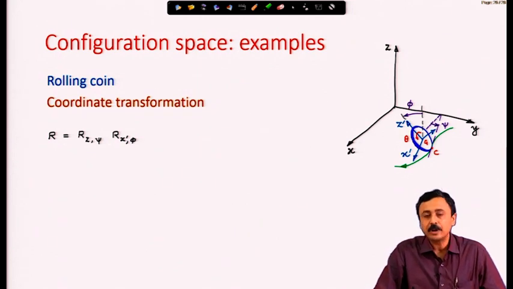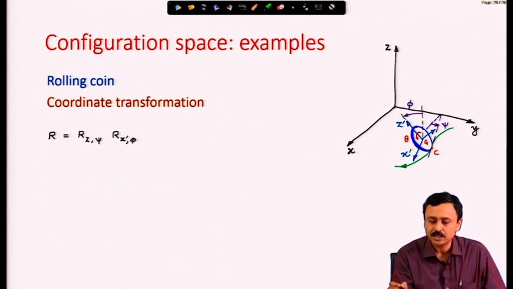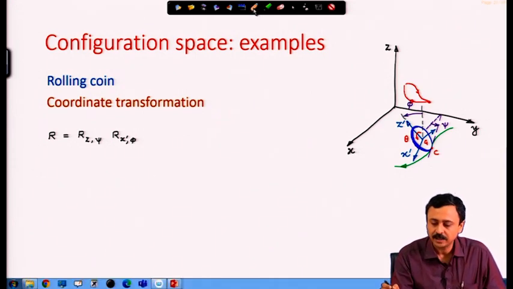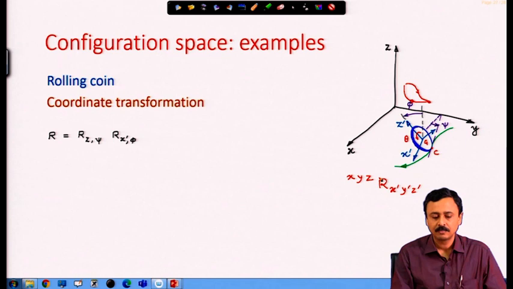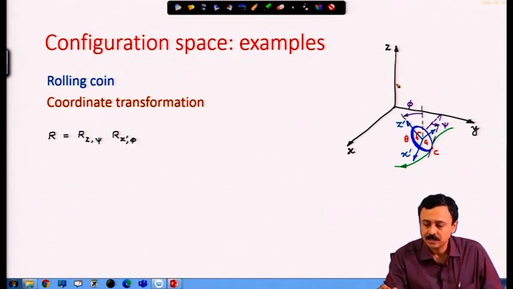Now, we are going to represent this in the x y z frame, which is the fixed frame. For that, I will need the rotation matrix between x prime, y prime, z prime and x y z. I want to find out the rotation matrix from x prime, y prime, z prime to x y z. How can I get the x prime, y prime, z prime? So, that is the question that we will ask. Initially, suppose x prime, y prime, z prime were coincident here.